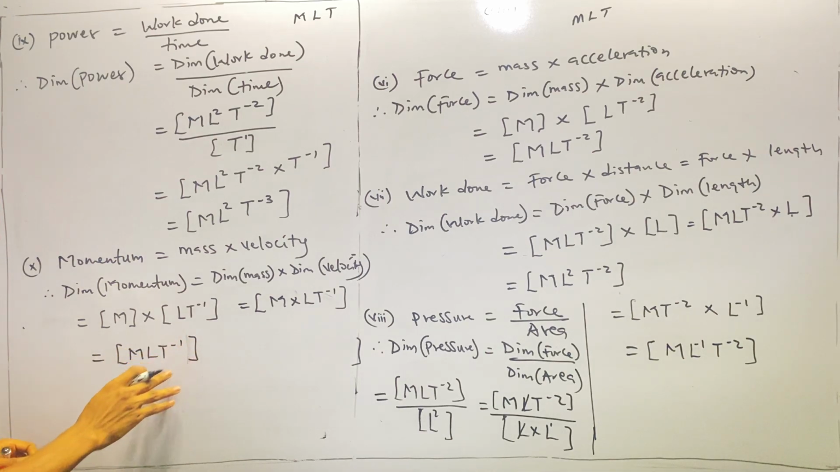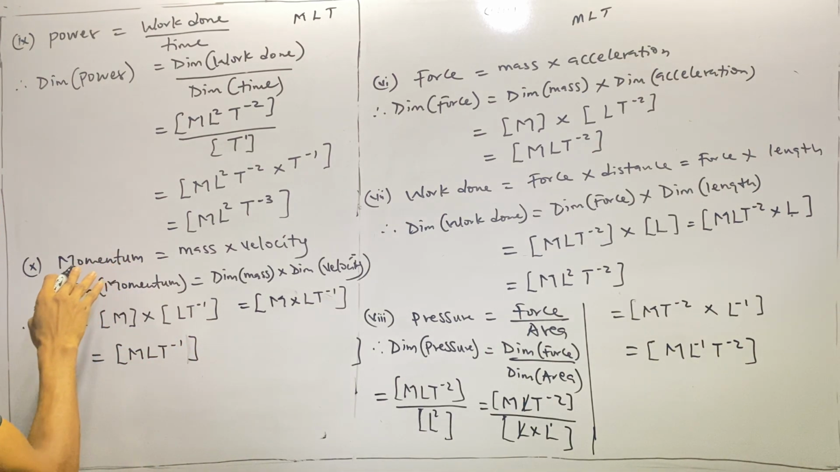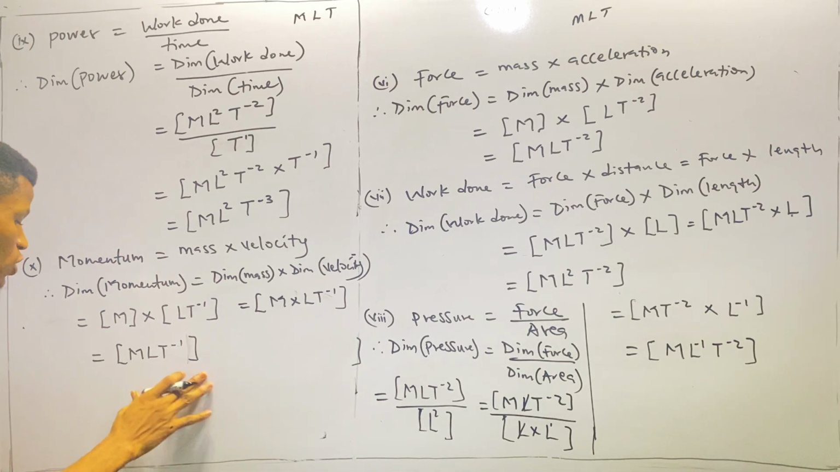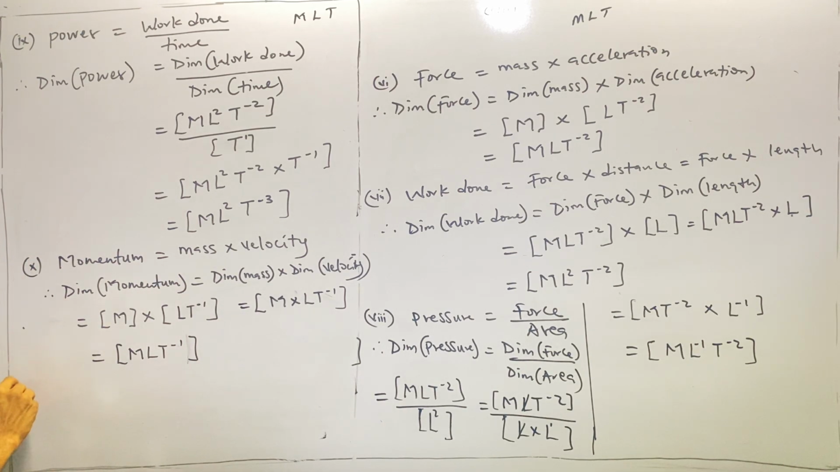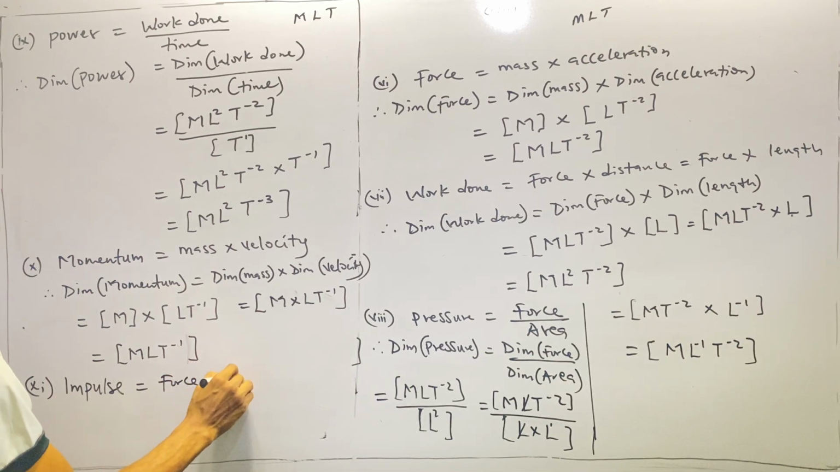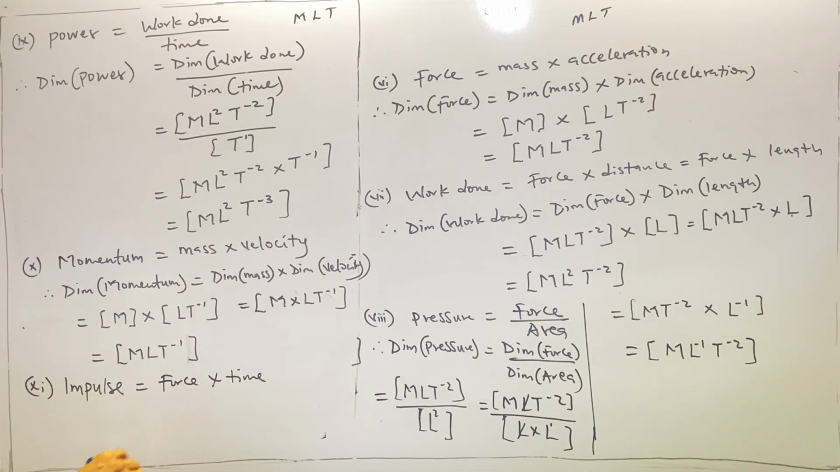So that should be the dimension of momentum, MLT^-1. So how about impulse? Let's talk about impulse. Of course, impulse by definition is force times time. So the force exerted on the body and the time of action of the force. So therefore, the dimension of impulse,